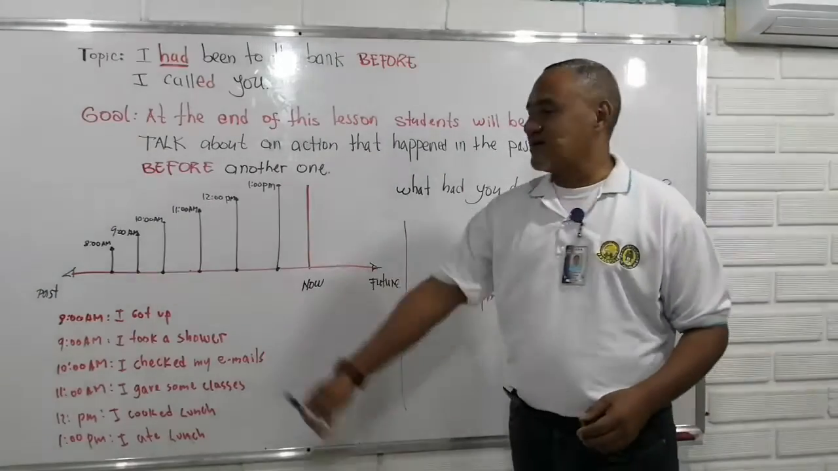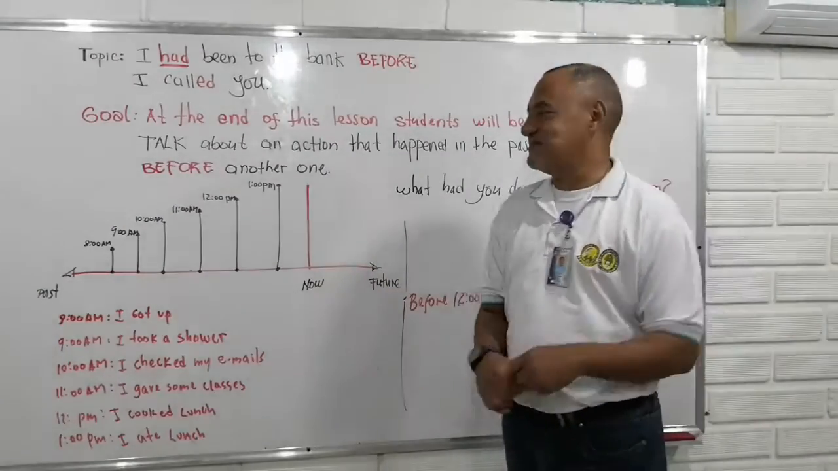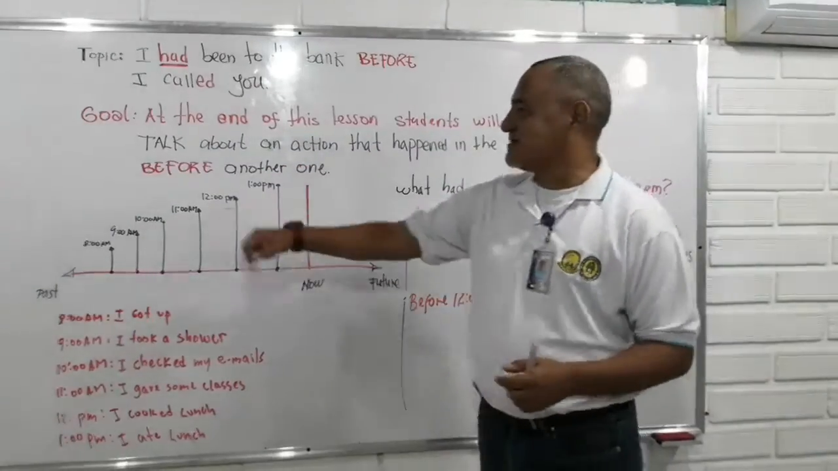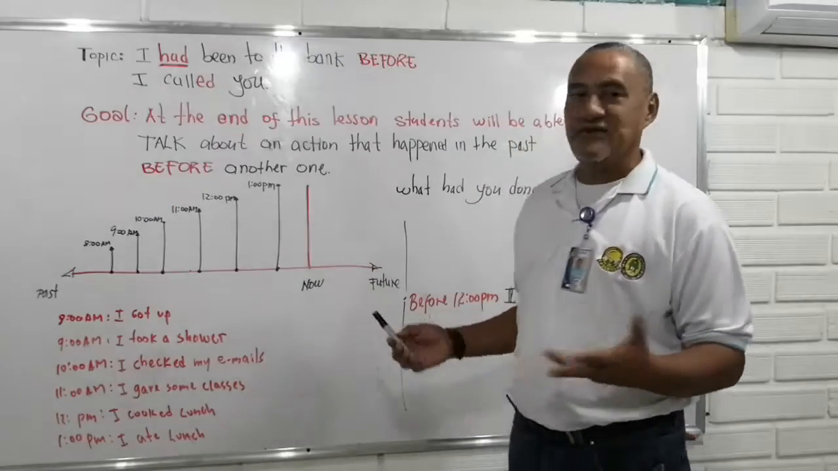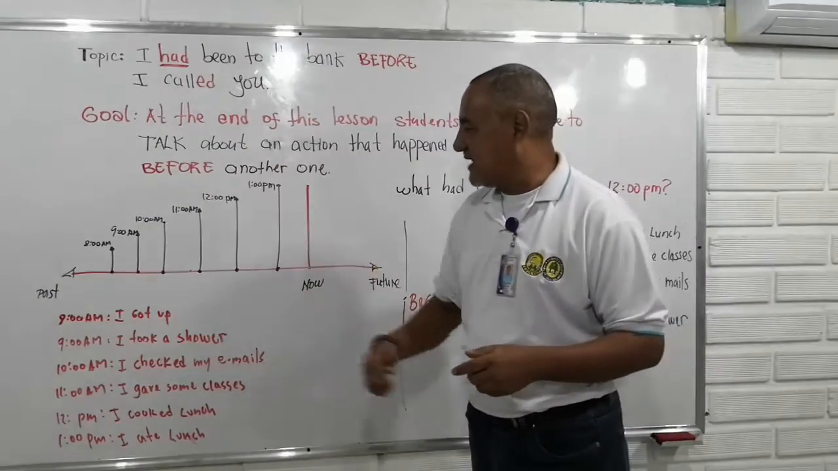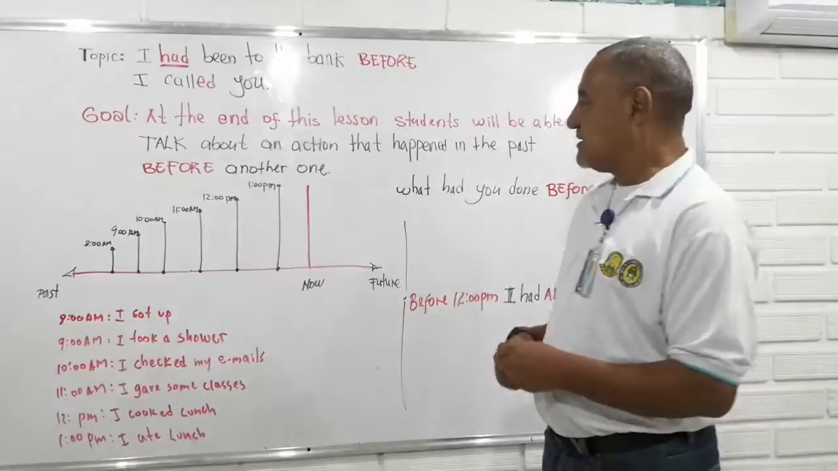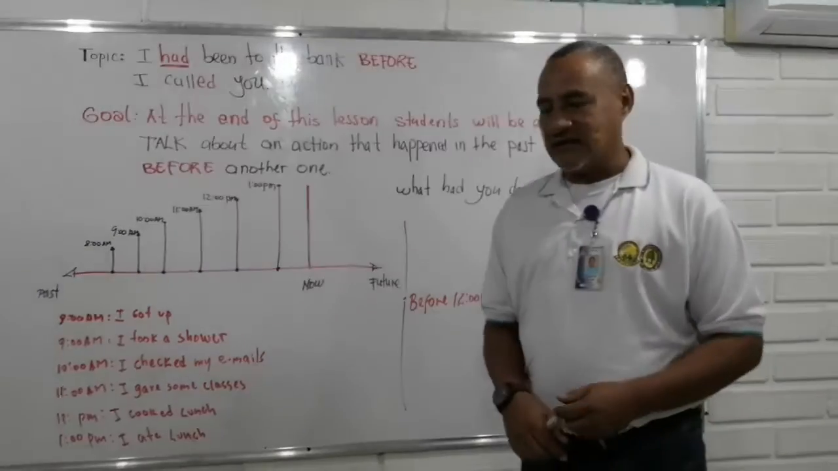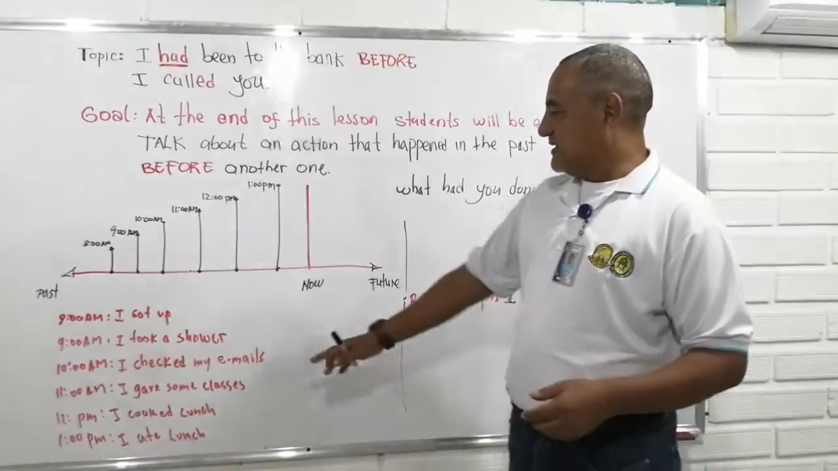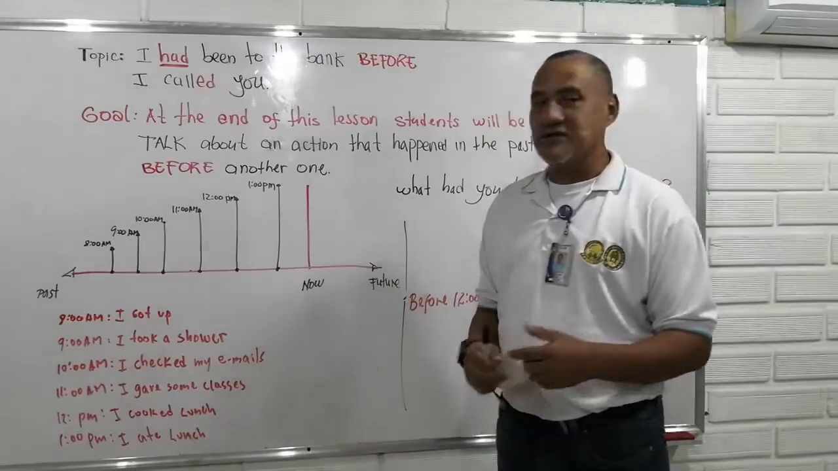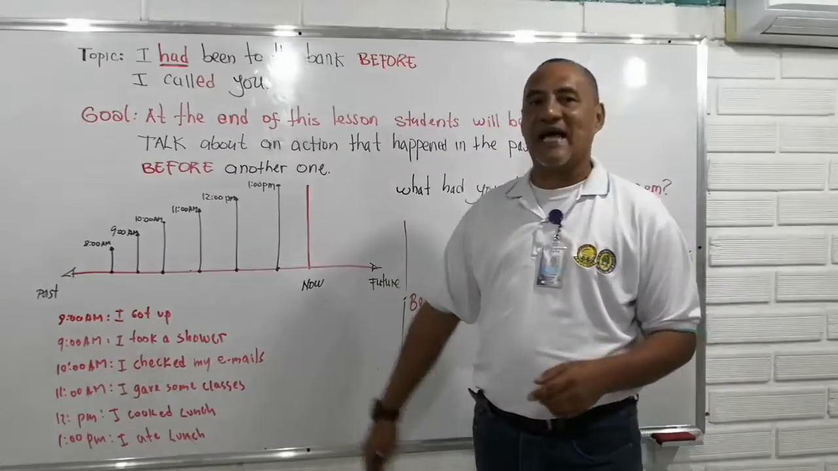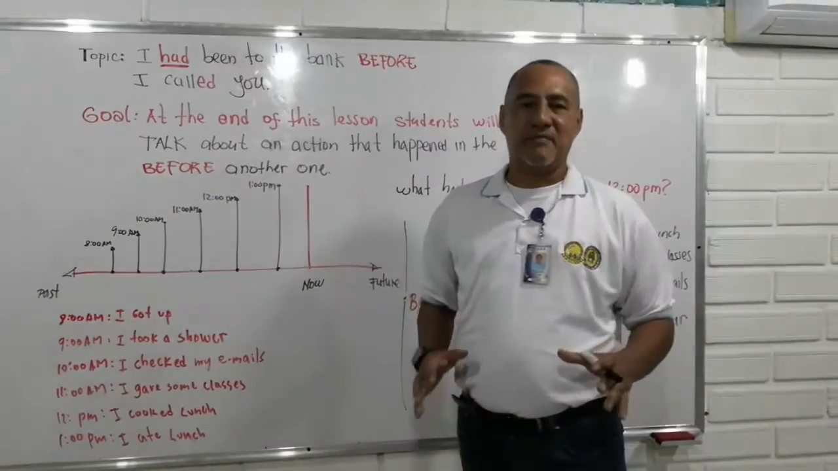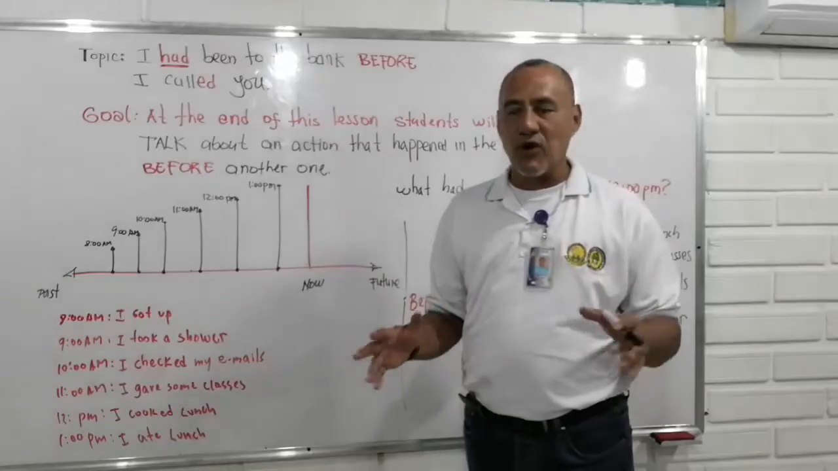Then, as you can see here, this happened yesterday. Look, at 8 o'clock, I got up. Then, 1 hour later, I took a shower. Then after, at 10 a.m., I checked my emails. At 11 a.m., I gave some classes to my students at the cooperative school. Then after, at noon, I cooked my lunch, and finally at 1 p.m. I ate lunch. Alright? Those activities happened yesterday, as I said before.